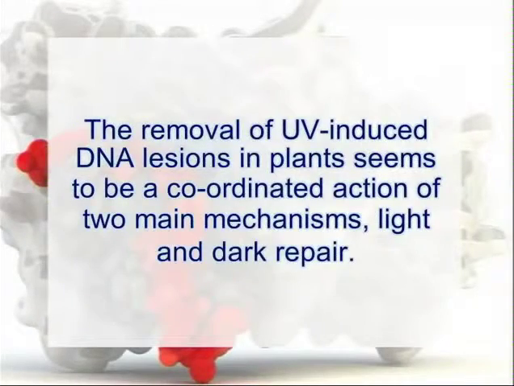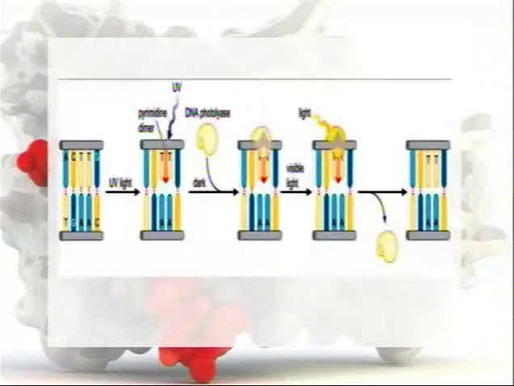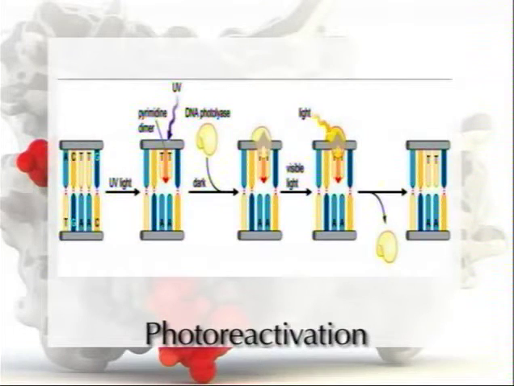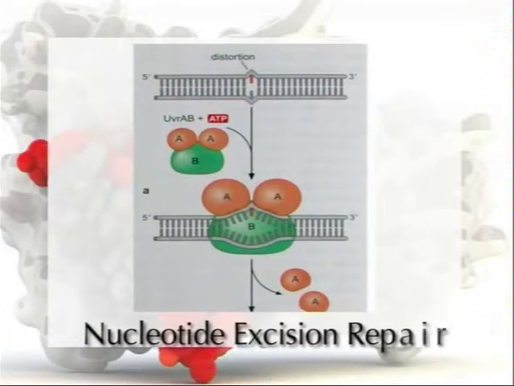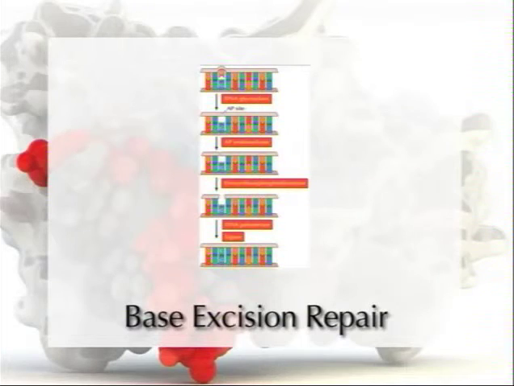How does DNA get repaired? The removal of ultraviolet induced DNA lesions in plants seems to be a coordinated action of two main mechanisms, light and dark repair, and pathways by which DNA gets repaired are: number 1, photoreactivation; number 2, nucleotide excision repair, abbreviated as NER; number 3, base excision repair, abbreviated as BER. Nucleotide excision repair and base excision repair are light independent, while photoreactivation is light dependent. Now, we will discuss the repair pathways one by one.